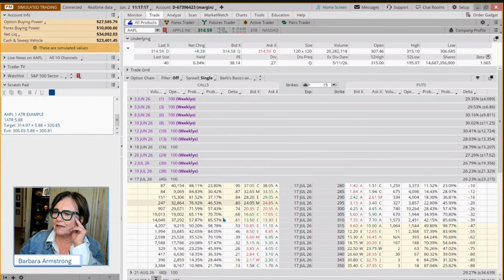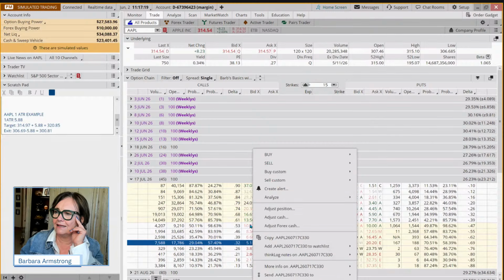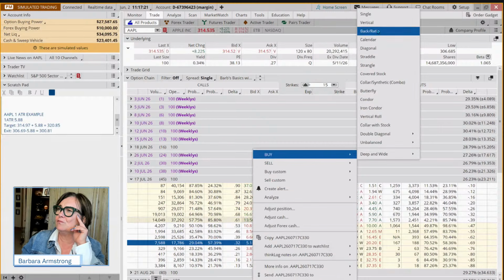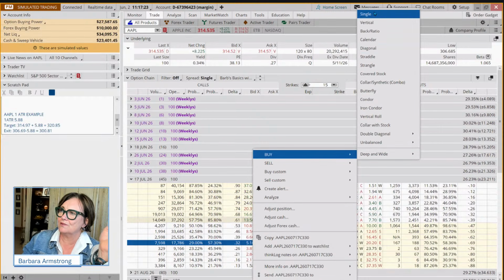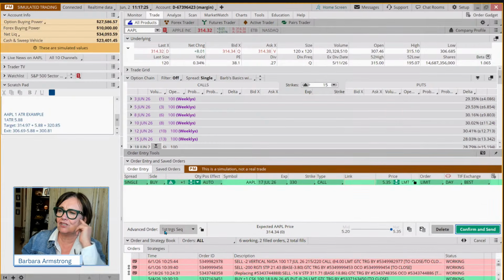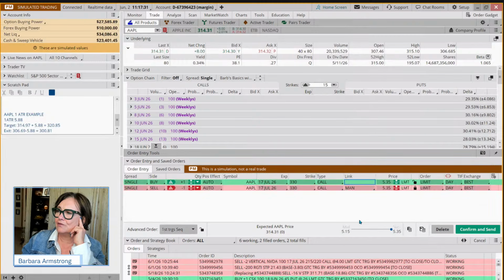So we are going to come out here. We're going to right click and buy. And we could do buy custom with OCO, but I think it's just easier to change the advanced order to first trigger sequence. Then we're going to right click, create an opposite order. We're going to make it a market order. That's good till canceled. And then we're going to click on our disappearing, reappearing sprocket and bring it up here.